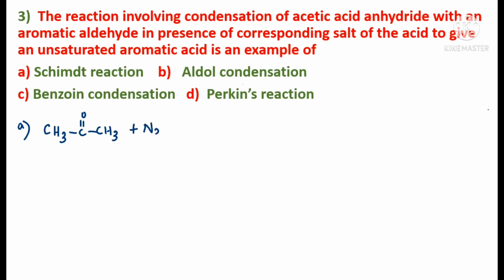What is hydrazoic acid? N3H. This is hydrazoic acid in the presence of concentrated sulfuric acid, H2SO4. So when we are heating this, it gets converted to methyl acetamide, CH3C double bond O NH CH3, plus N2. This is what happens in Schmidt reaction.